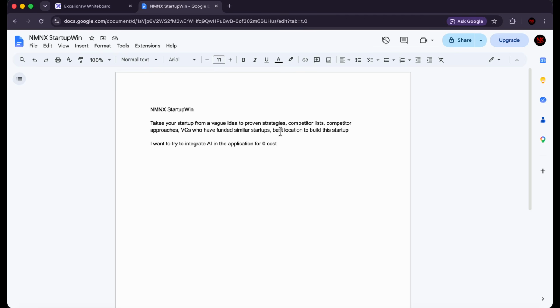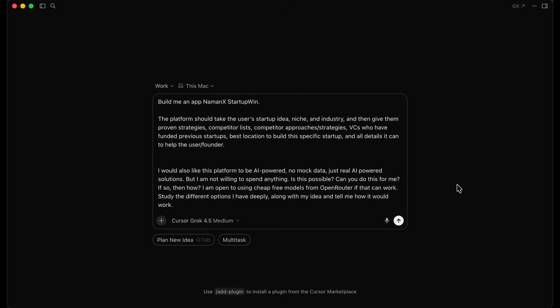Now let's take all of this, let's take what we've learned, let's form a prompt, and let's put this into Grok 4.5. Okay, so here I am in Cursor, and as you can see, I've put in a prompt. I've written this prompt by myself, and I've kept it as simple as possible. So I'm saying, build me an app, mnemonic startup win. The platform should take the user's startup idea, niche, and industry, and then give them proven strategies, competitor lists, competitor approaches and strategies, VCs who have funded previous startups, the best location to build a specific startup, and all details it can to help the user/founder.